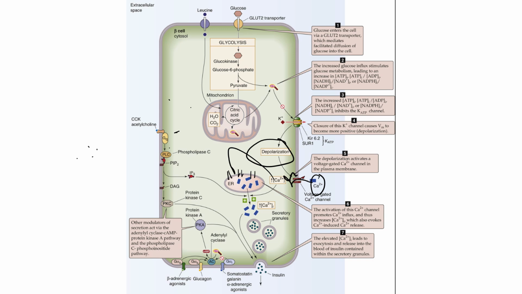The calcium within the cell binds to channels on the endoplasmic reticulum and allows the calcium inside of the endoplasmic reticulum to travel out into the intracellular fluid. So collectively, we've now got a whole bunch of calcium ions elevated inside of the pancreatic beta cell.